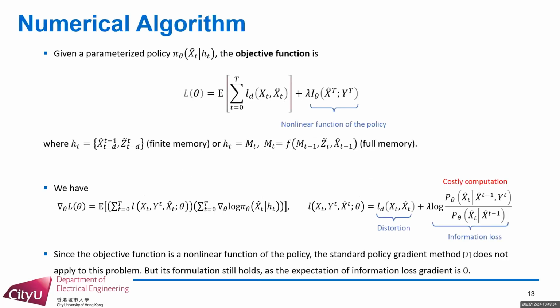First, we parameterize the policy with theta and derive the following policy gradient formulation of the objective function, where the temporal loss consists of two parts, the estimation error L_D and the information loss log p_theta1 over p_theta2. With this, given the temporal loss, we could update the policy with gradient descent methods. We note that the standard policy gradient theorem from the reinforcement learning literature does not directly apply to the optimization, since the objective function is nonlinear in the policy.